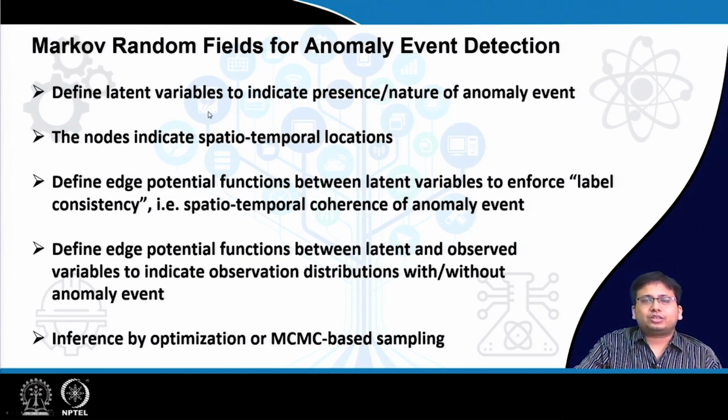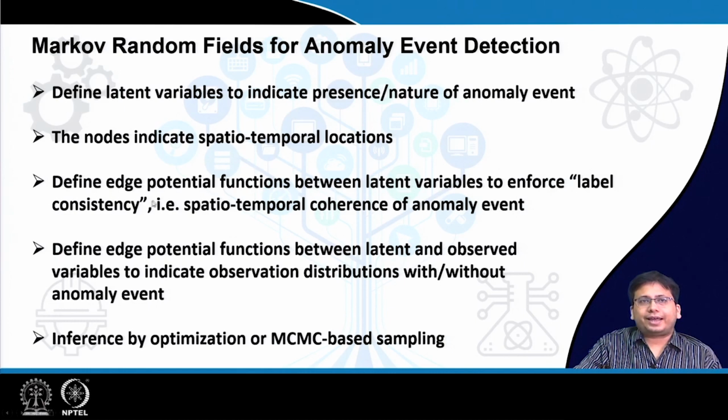We can use these latent variables, which are probably discrete, to specify either the presence or the nature of the anomaly event, and these variables will have to be spatiotemporal. So, we represent the whole thing as a graphical model as discussed in one of the earlier lectures. Each node corresponds to a random variable, which might be either the observations, which we treat as the observed random variables, or these latent variables, and each node also indicates some kind of a spatiotemporal location.